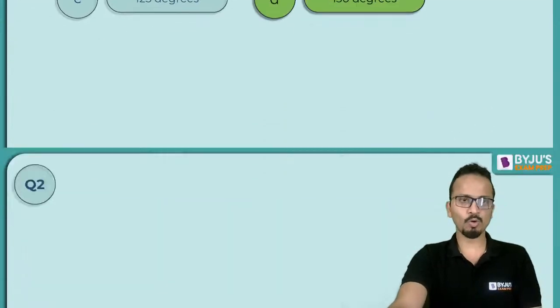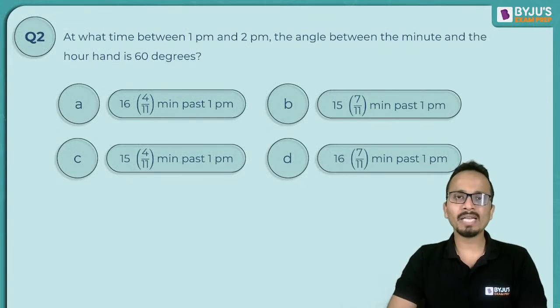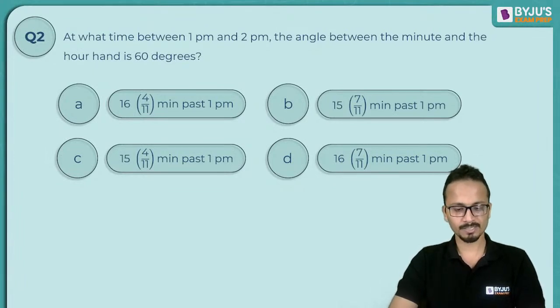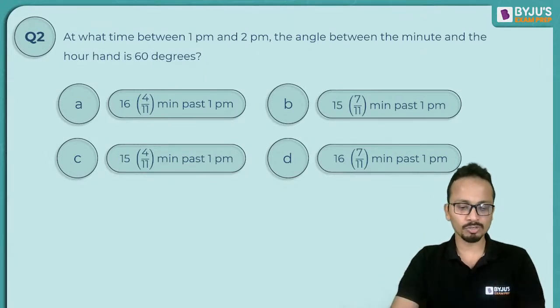All right, let's move on to the second question. The second question is: at what time between 1 and 2 p.m. is the angle between the minute hand and hour hand 60 degrees? Taha, this is what I'm saying. Please, you can be a little slow. I'm giving you enough time. Please don't commit silly mistakes while doing calculations.